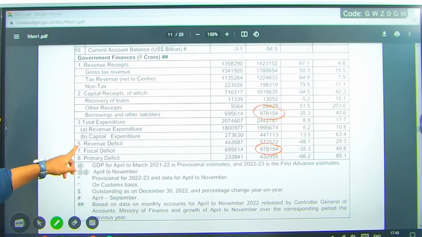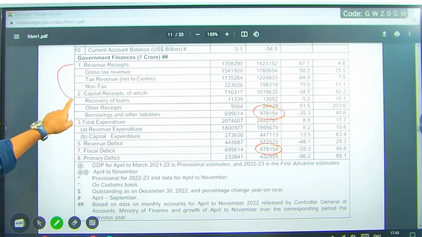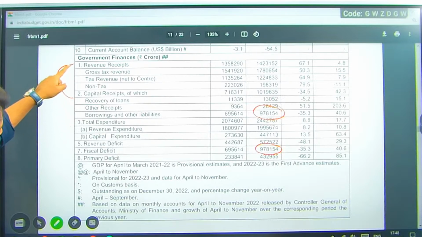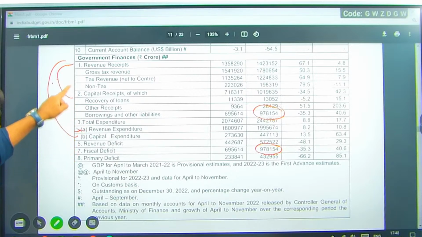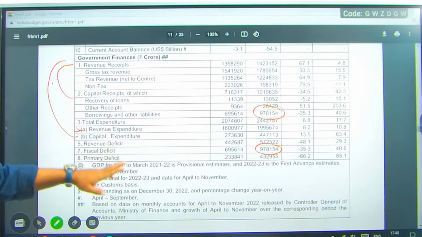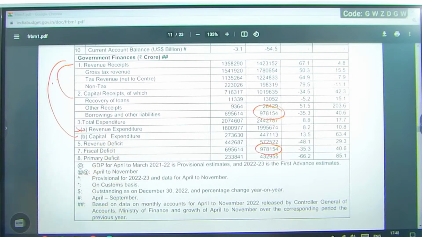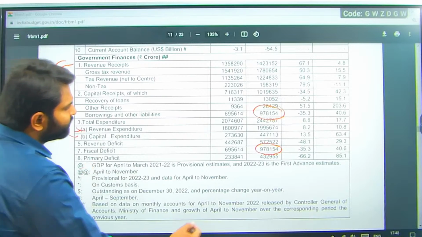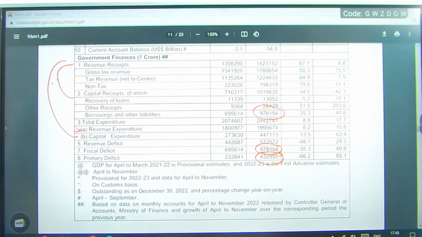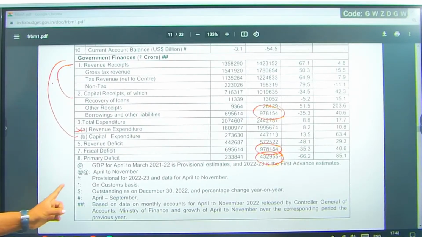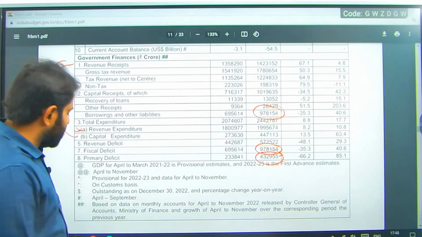Forget about revenue deficit. It is the difference of revenue receipts and revenue expenditure. And coming to primary deficit, primary deficit is talking about interest burden on the debt. So I just want to show you this particular number, that the fiscal deficit is the total borrowings, that we need to keep in mind.